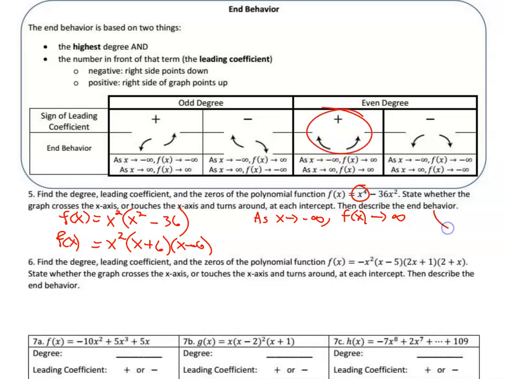So if we were to draw a picture, that meant we were doing that to the left. And then as x goes to the right, to positive infinity, the function's still going up. So that means it's going to positive infinity again. That means up on the right.